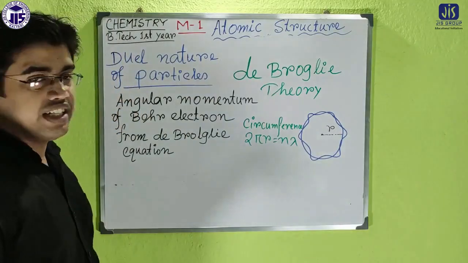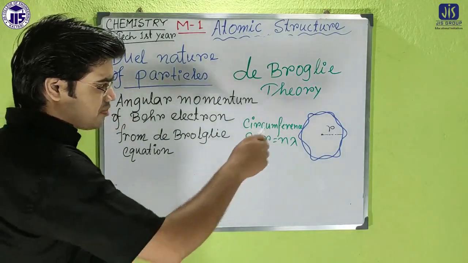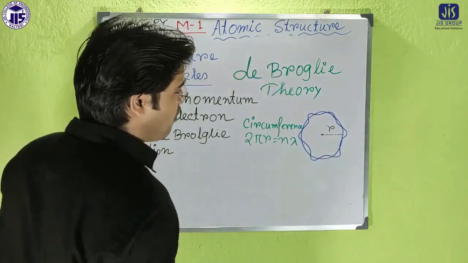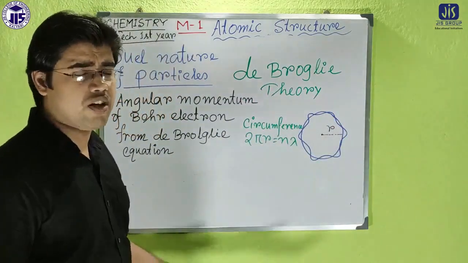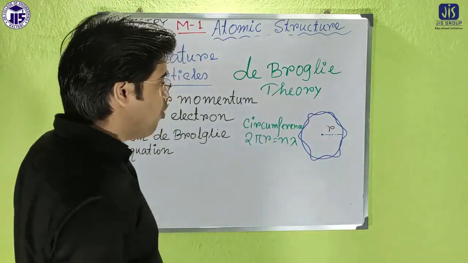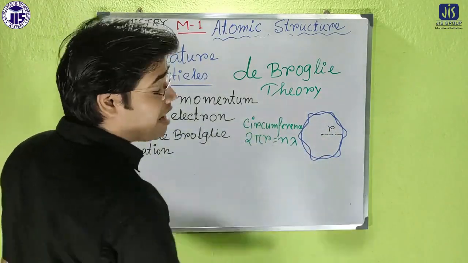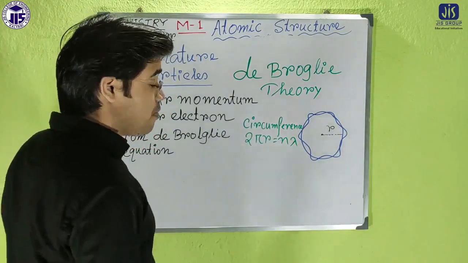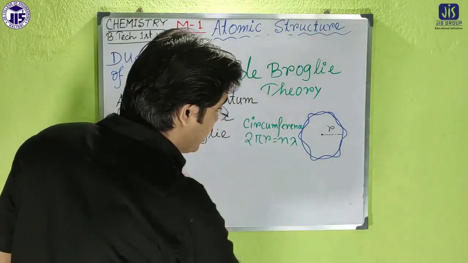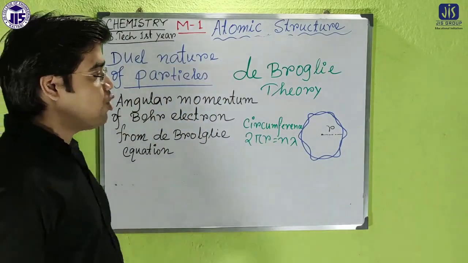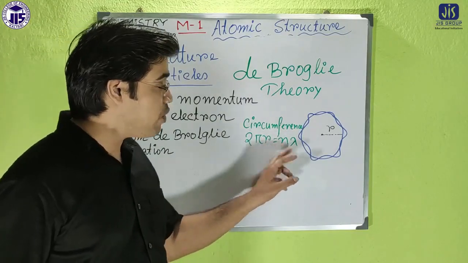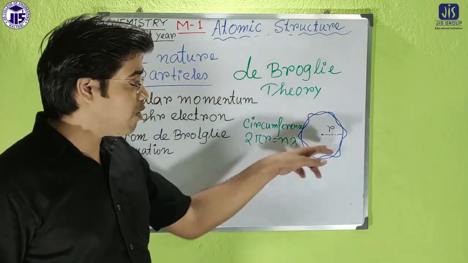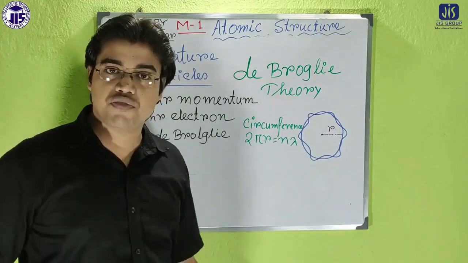According to de Broglie, if an electron revolves around the nucleus, for example with radius r, then an integral multiple of the wavelength lambda will be equal to the circumference. Circumference means 2 pi r. So 2 pi r equals n lambda. We can write that from the picture. I think all of you understand very well.